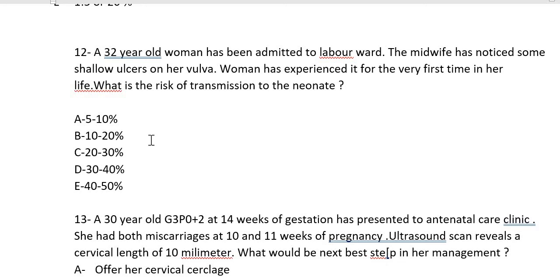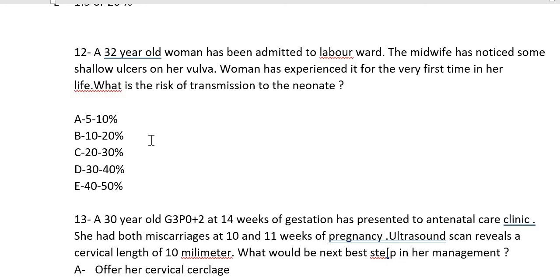Okay, question number 12. A 32-year-old woman has been admitted to the labor ward and the midwife has noticed some shallow ulcers on her vulva. The woman has experienced it for the very first time in her life. What is the risk of transmission to the new baby? If this is the first episode, then we accept. In the exam, you have to accept what the patient is telling you. We don't have to doubt them. She is telling you this is the first time, so this is a primary episode of herpes.